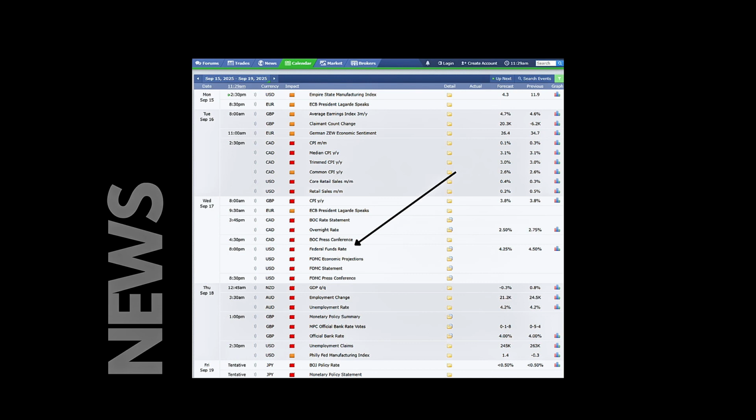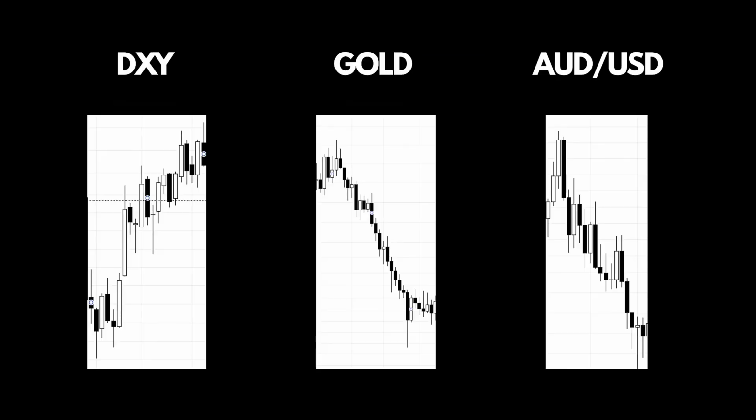Here is how I prepare before every major rate decision. Check forecasts. Sites like Forex Factory or Trading Economics show expected rate changes. Read central bank statements, not just the decision but the tone. And look for divergence. Is one country raising rates while another is cutting? That's a setup.